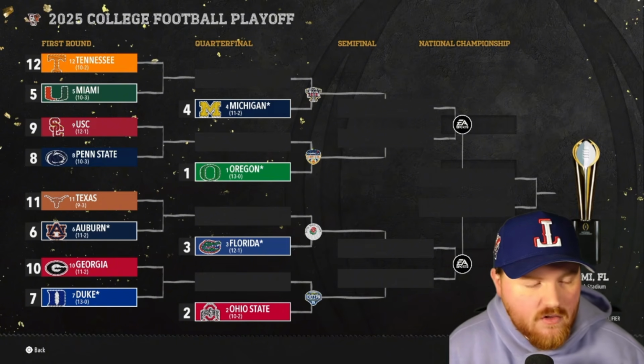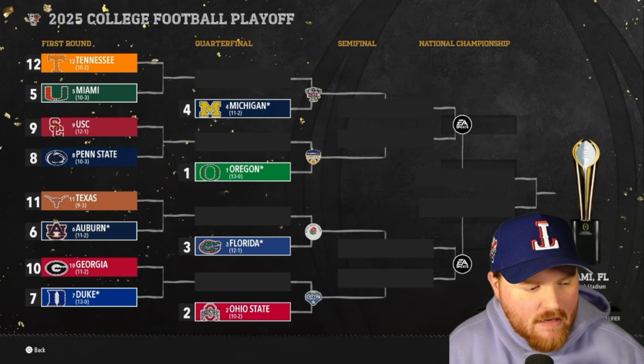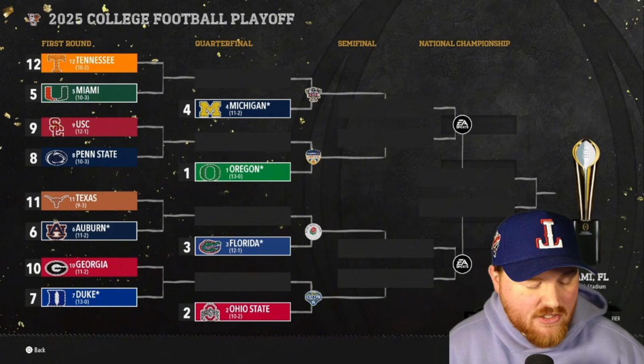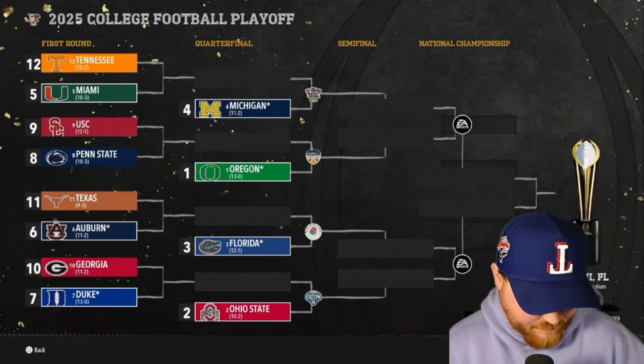Maryland did drop off, so we'll have to look at what happened there. USC and Penn State will face off. The winner will get Oregon in the Orange Bowl. Auburn will host Texas in the first round, with the winner taking on Florida in the Rose Bowl. And then Duke, who was also undefeated just like Oregon, will face off against Georgia, and the winner will face off against Ohio State.